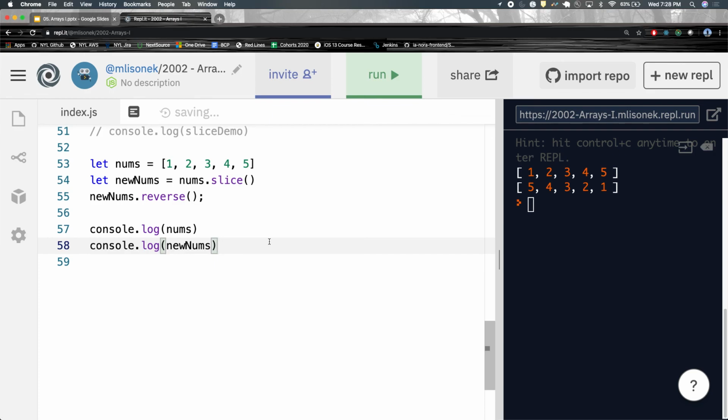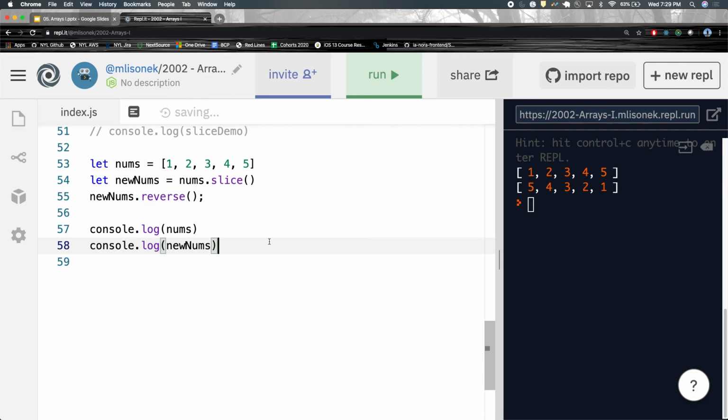Like if I shift a number off, it goes at the beginning. So if I unshift the number 7, for instance, will it put everything in order?